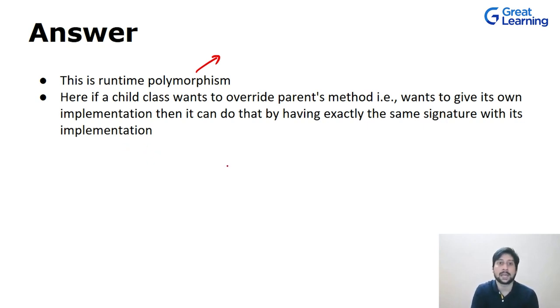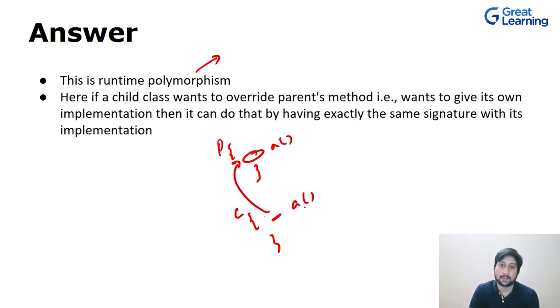Here what happens is, a child wants to override the parent's method. Let's suppose there's a parent class and then you have a child class. Now this child class wants to override a method. Let's suppose we have a method A in the parent, and this A method is also present in the child class. Defining it over here overrides the implementation of the parent class method.